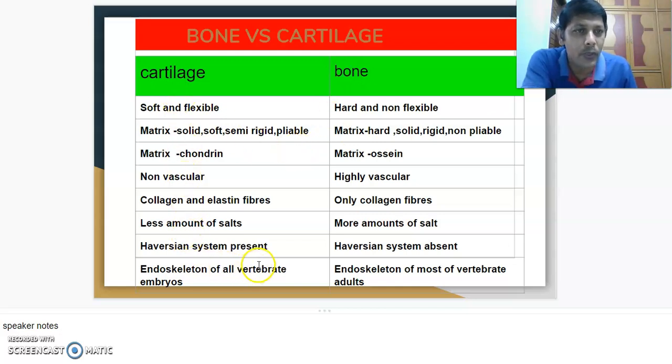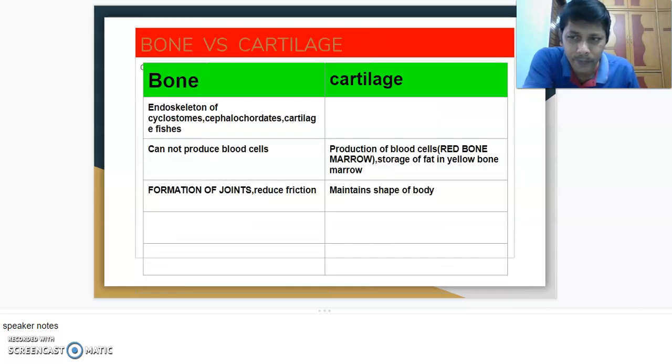The endoskeleton of all vertebrate embryos, fish embryo, amphibian embryo, reptile embryo, bird embryo, and mammalian embryos, is made up of cartilage.